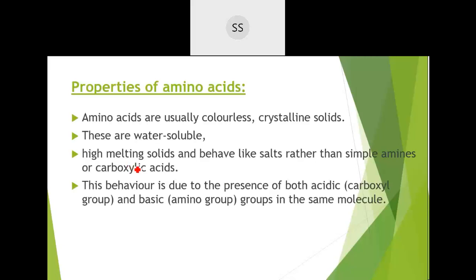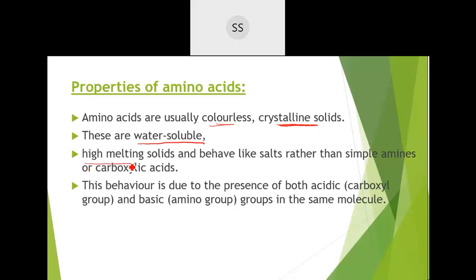Okay, next is about the properties of amino acids. If you check amino acids, usually they are colorless and crystalline solids. Since they are crystalline solids, you know they will be soluble in water. So these are water soluble. They are colorless, crystalline, and water soluble.